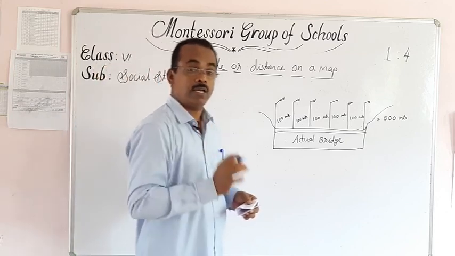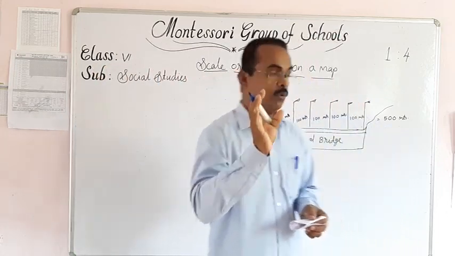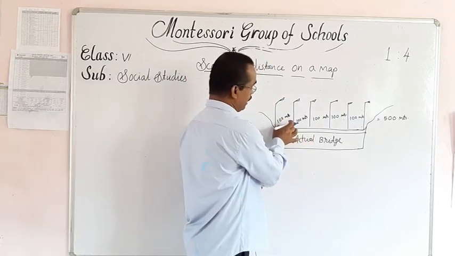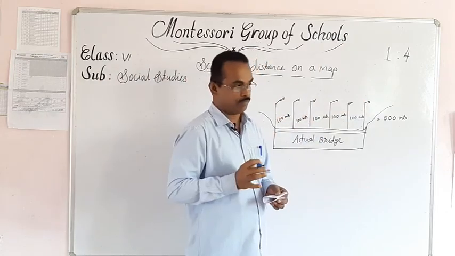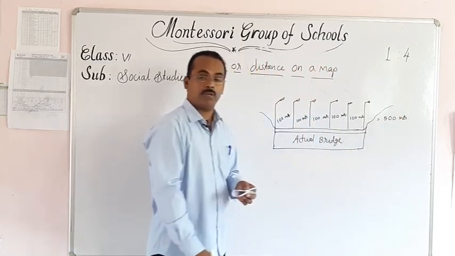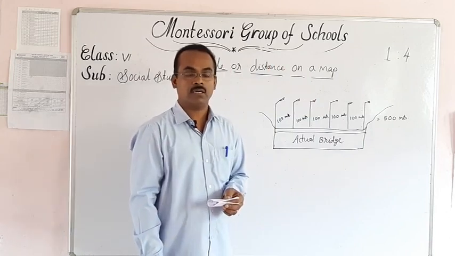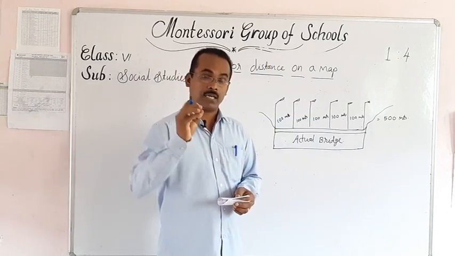All 6 posts she drew at equal length. But we know that it is not possible to draw all these 100 meters on a paper. A paper 500 meters long or wide we will not get. So that is not possible. What she did was select a scale.